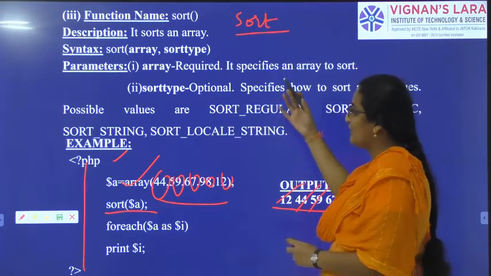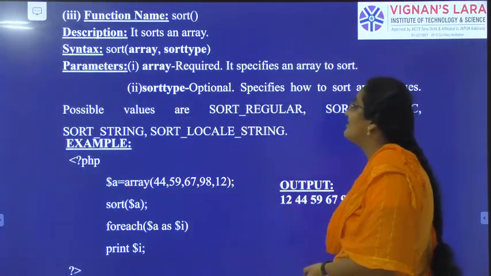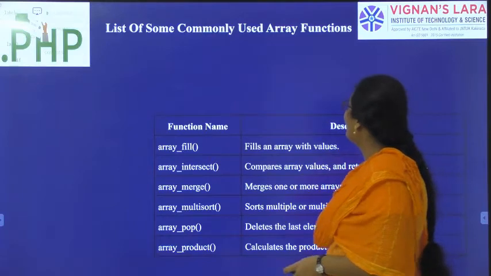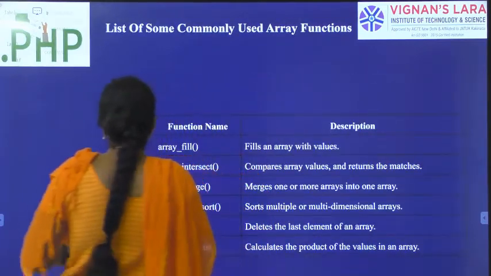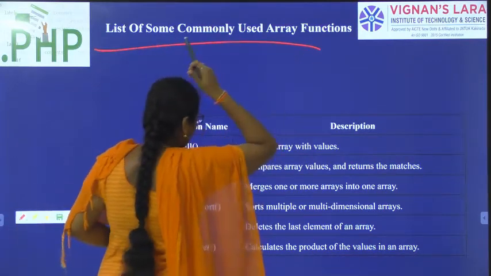From the lowest number to the biggest number, the sort function is used to arrange the elements in order. So what are the commonly used array functions? Here is a list of some commonly used array functions.